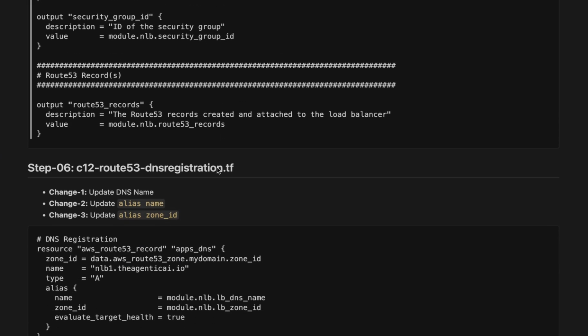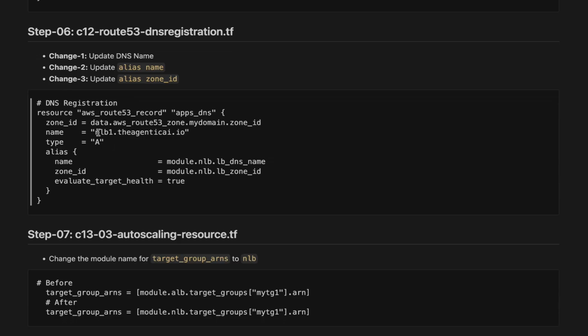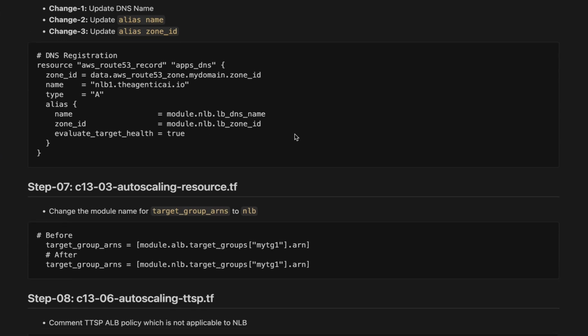And that's it. This is the Route 53 DNS entries. That is nlb.agenticai.io. This is going to be our DNS zone entry.